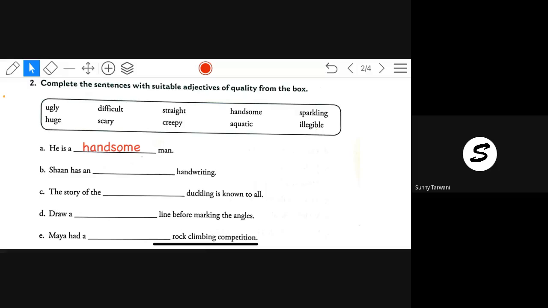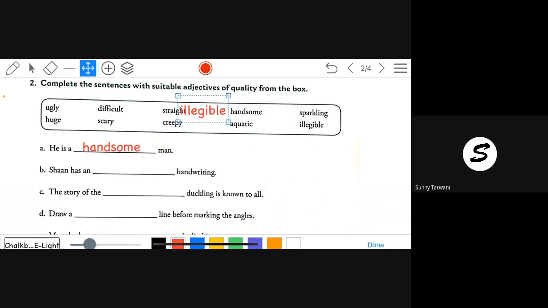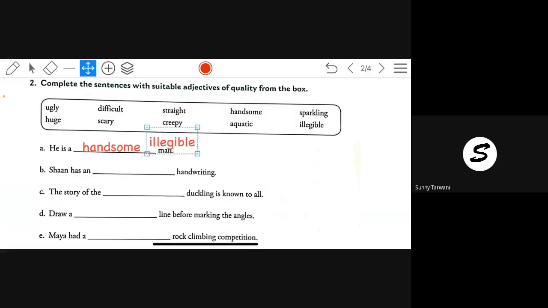Do you know the meaning of illegible? No. The handwriting you don't understand, which is not clear. Illegible handwriting. Opposite is legible. So you learned a new word. Your handwriting should be legible, clear, understandable. Illegible is you don't understand it.